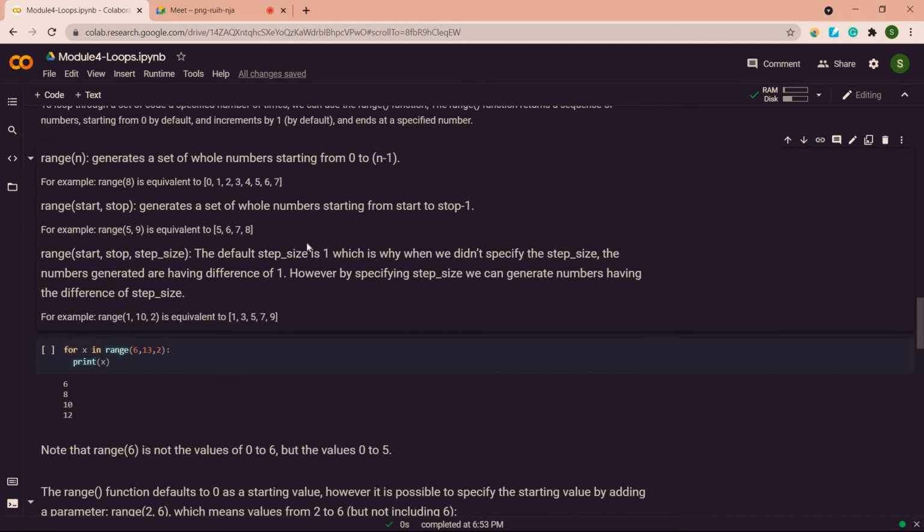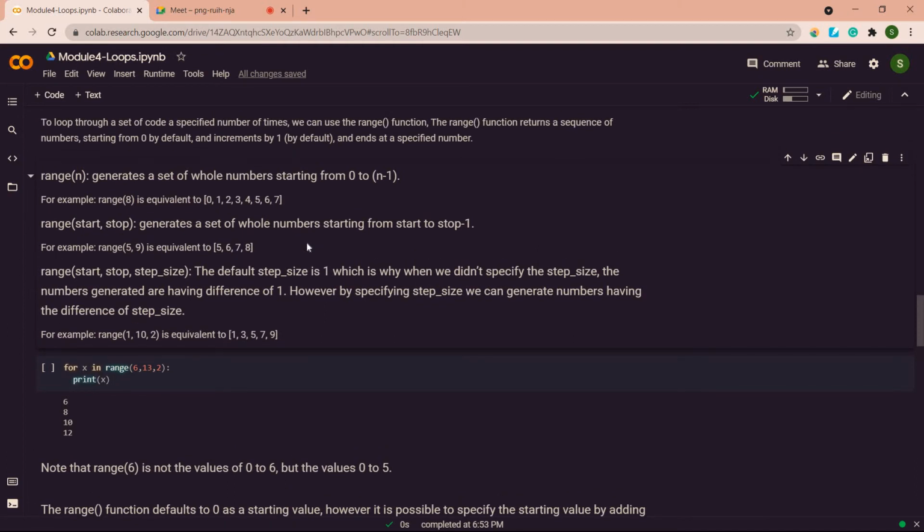Ma'am, with negative values? Negative values, we can give negative step. Like if you want reverse order, you can give negative step. And let us see. No, it doesn't work with negative numbers. Like in starting and stop values, you cannot work with negative. Also in step, like this 2, you cannot specify negative also. And if you want reverse order, you have a function called reversed. Okay.